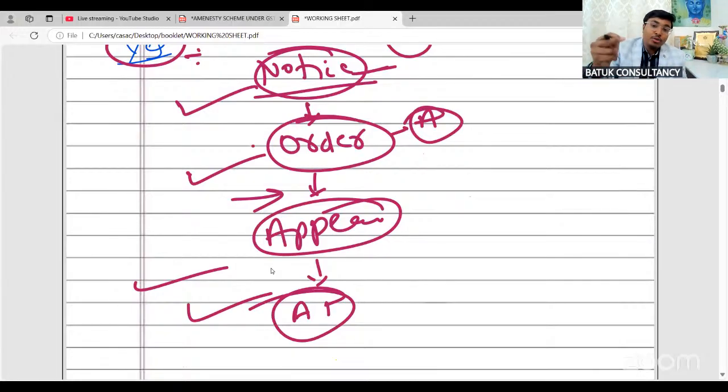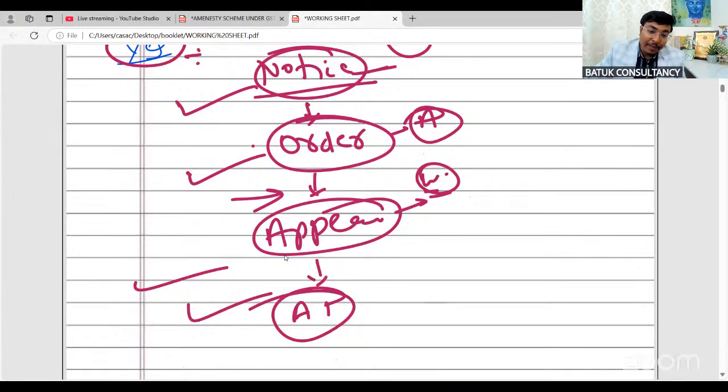But suppose the jurisdictional officer, your concerned officer, has passed the order, but the taxpayer has filed an appeal before the appellate authority. In that case, if the taxpayer wants to go for the amnesty scheme, then the taxpayer first has to file one application for the withdrawal of appeal.